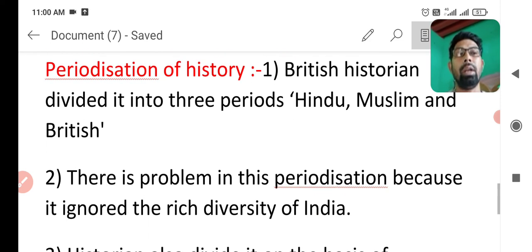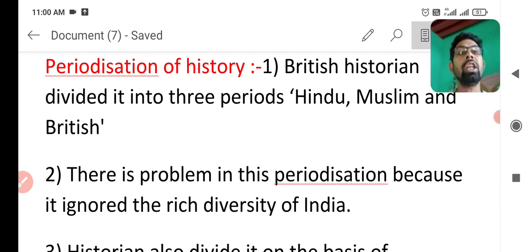Now there is a problem in this periodization, because they ignored the rich diversity of India. Diversity here means there were also other religions at the same time. You learnt about Jainism and Buddhism in 6th class. There were many religions at that time. Why did they ignore that diversity? It means only religions were considered important, not other diversity. That's why there is a problem in this periodization.